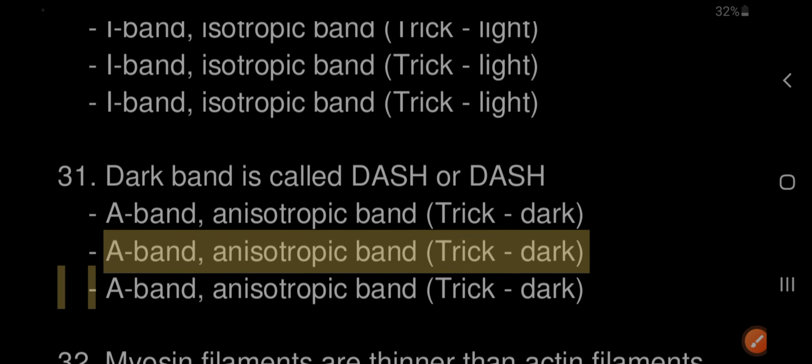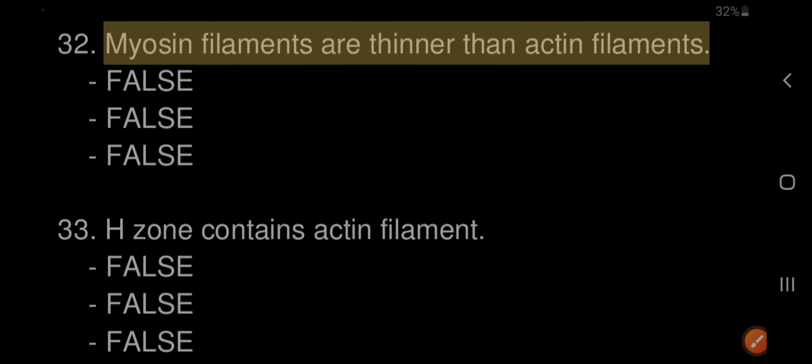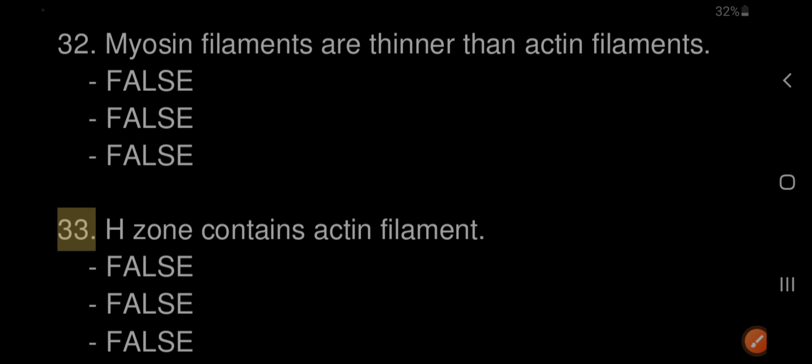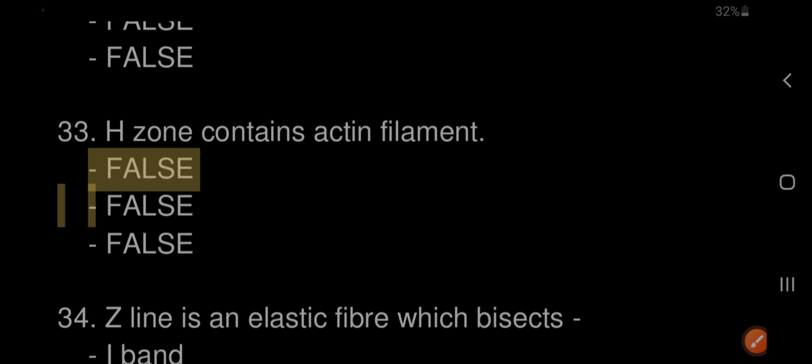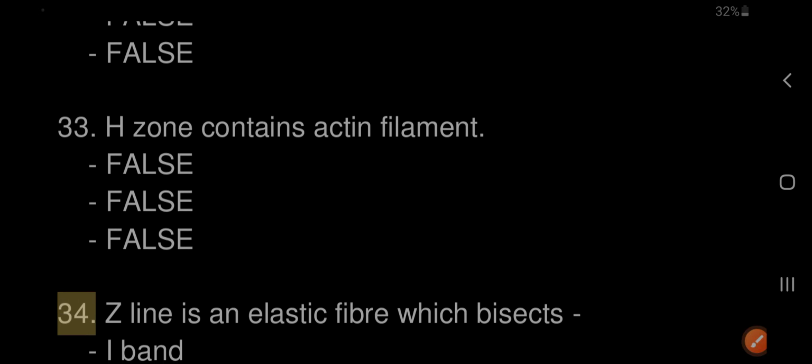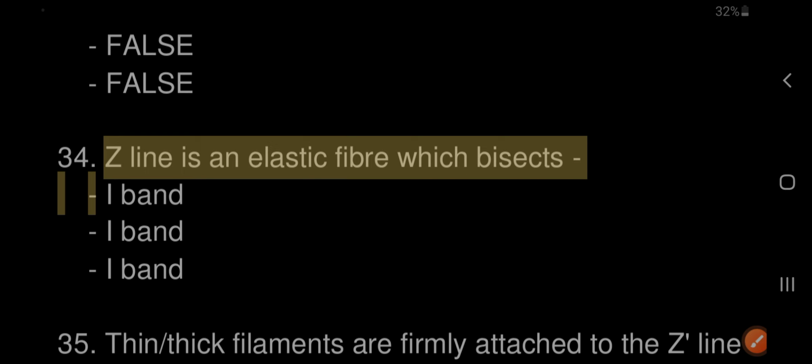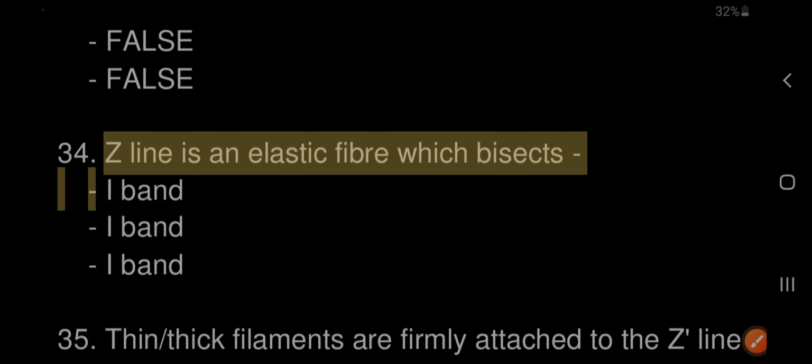32. Myosin filaments are thinner than actin filaments. False. 33. H zone contains actin filaments. False. 34. Z-line is an elastic fiber which bisects the I band.